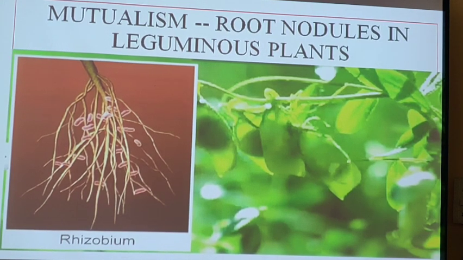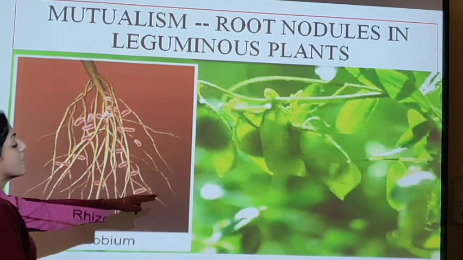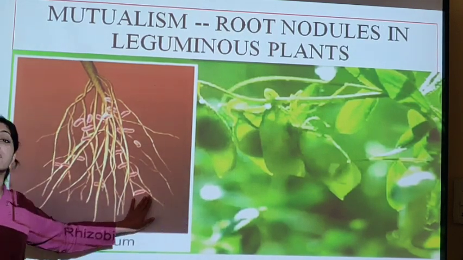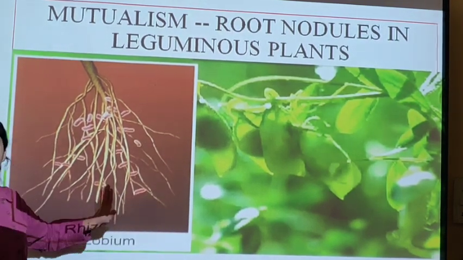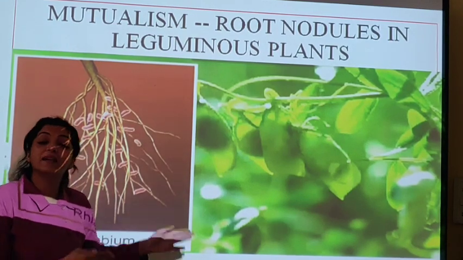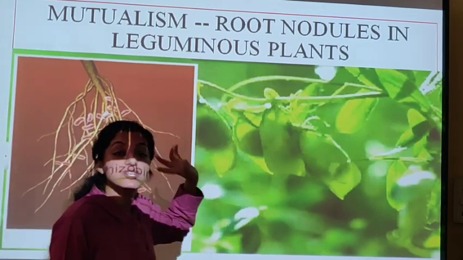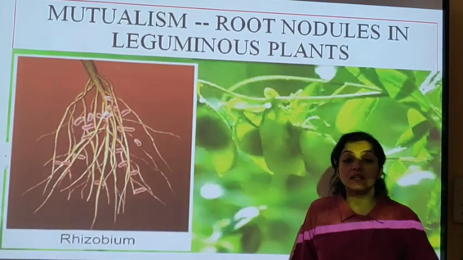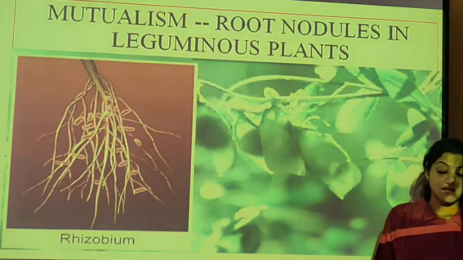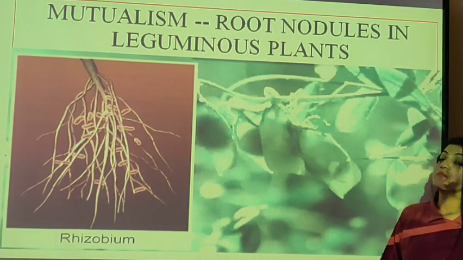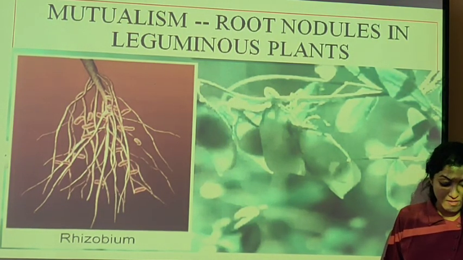Rhizobium is going to fix the atmospheric nitrogen for these plants. It's going to break down the atmospheric nitrogen into simple organic compounds which the plant can take up. In return, the plant is going to provide food and shelter to the rhizobium bacteria. So it's a mutualistic association between the rhizobium and roots of leguminous plants.